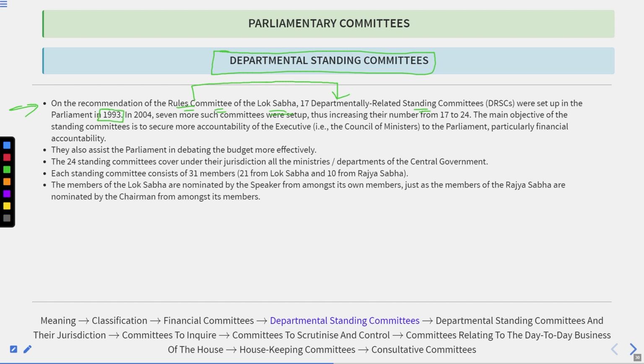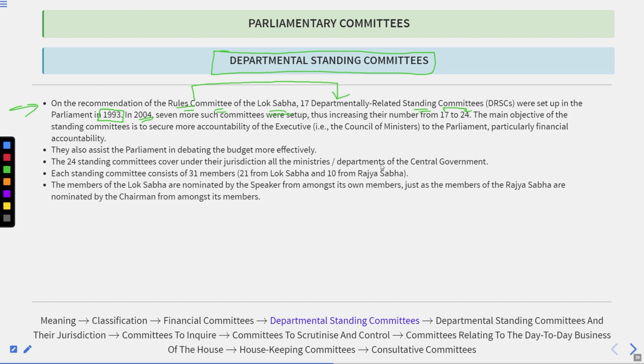Got it? Then in 2004, 7 more such committees were set up. Like 17 were set up in 1993, and in 2004, 7 more were introduced. So the total number rises to 24, thus increasing the number from 17 to 24.